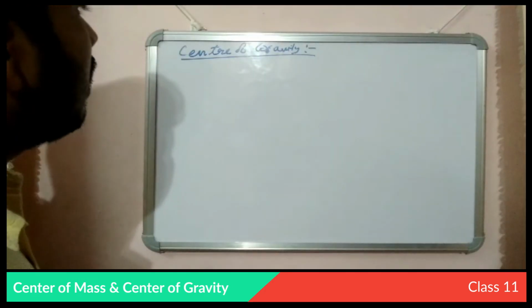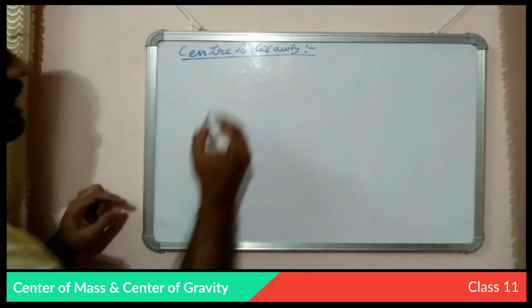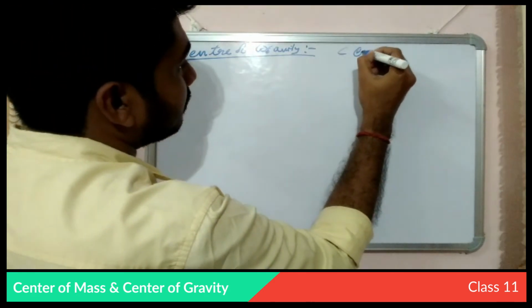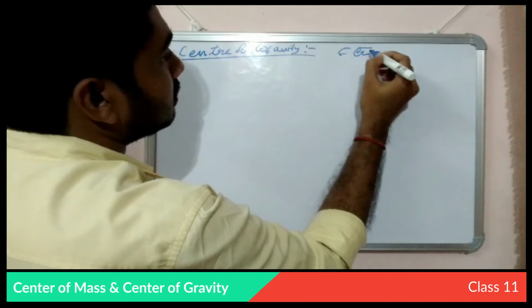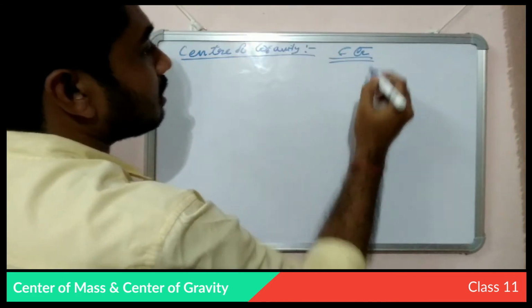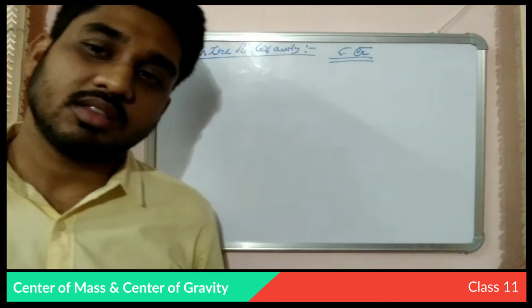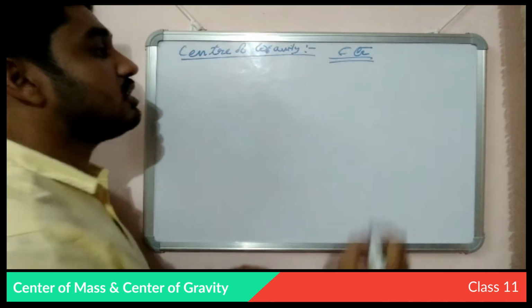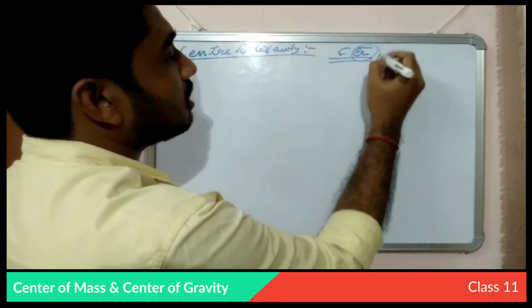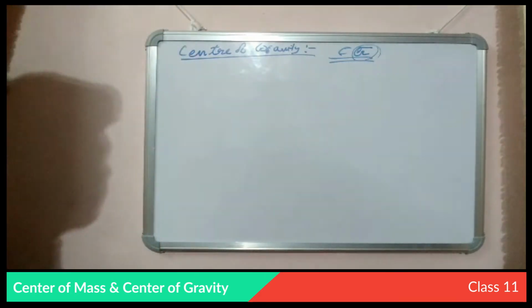Now our point of discussion is the center of gravity. So center of gravity, from the name we can say that this term includes the concept or the properties of gravity.